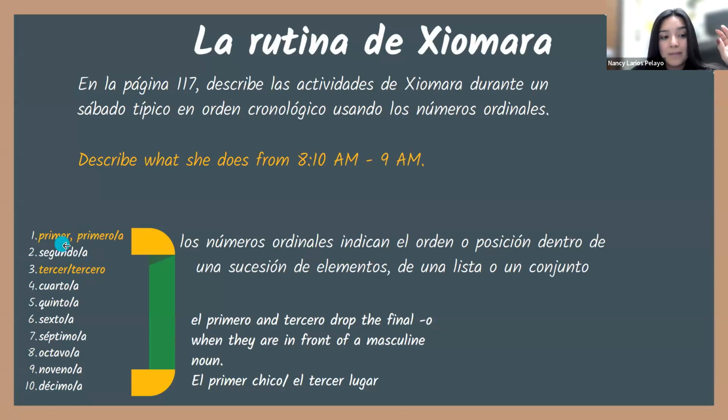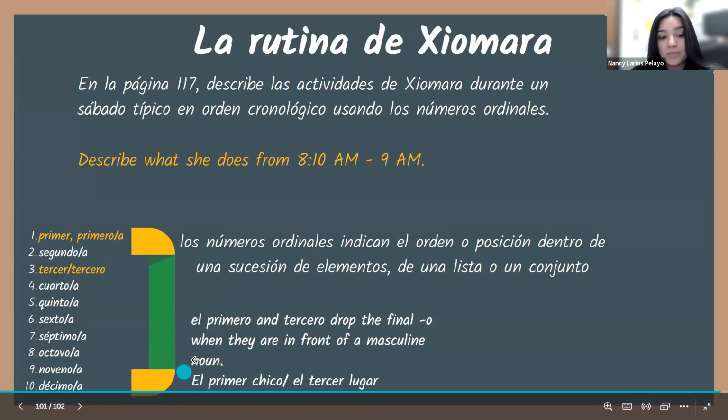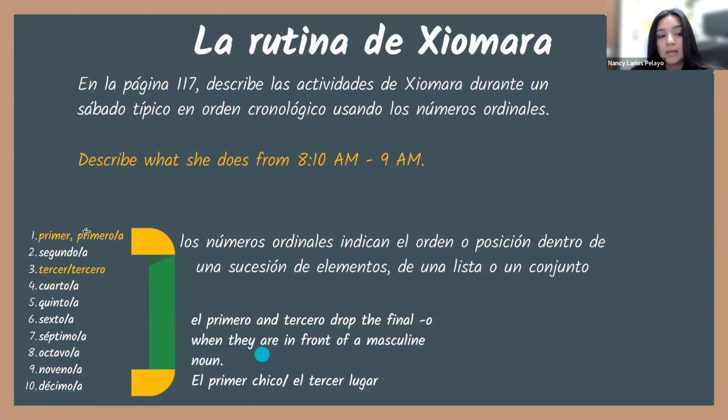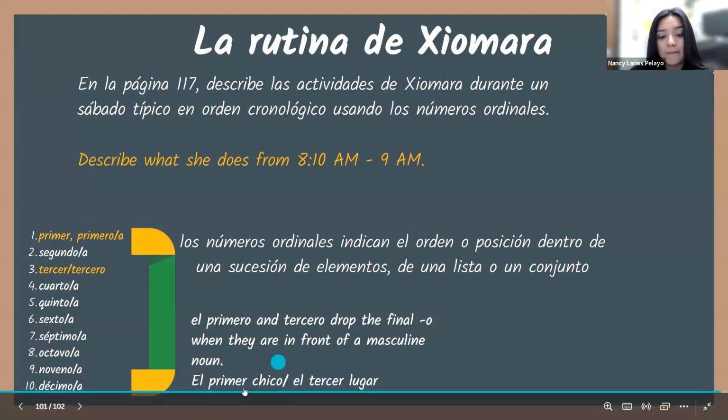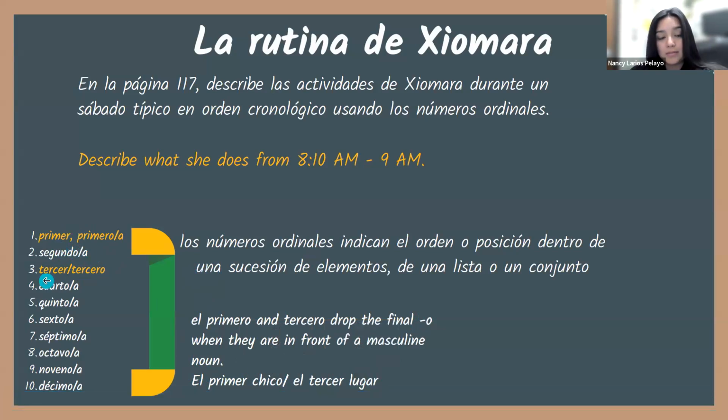Now, if you notice primer o primero, right? En tercero, they drop the final O when they are in front of a masculine noun. So, for example, el primer chico, like the first guy. En tercer lugar, the third place. Okay, so when it's followed by a masculine noun, in this case chico or lugar, then they would drop the O and use primer or tercer.